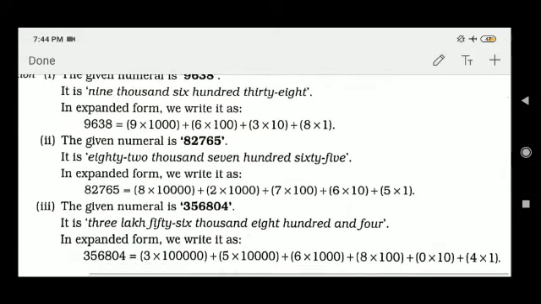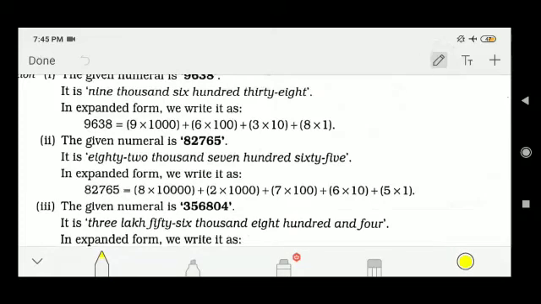Now we learn about the expansion of a number. Here the number is 9638. So 9 is in thousands plus, 6 is in hundreds plus, 3 is in tens plus, and 8 is in units. I can write this as 9 into 1000.